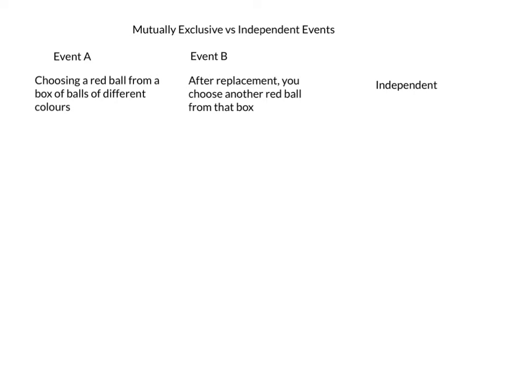And event B is you choose another red ball in a second draw, but the key is it's with replacement, meaning that after you're done with event A, you put whatever ball you chose back. And so these two are independent events, because whatever happened in event A does not affect event B or vice versa, because of the word replacement.